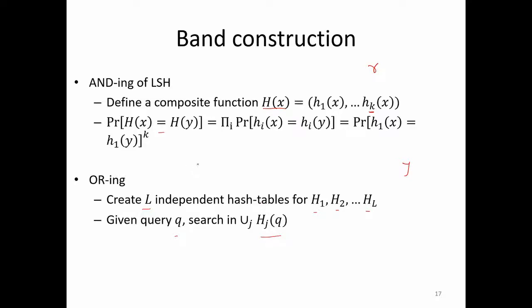So basically you map q to a hash bucket. You compute h_j of q, and then in this hash bucket you know which all y's are there from the data set.